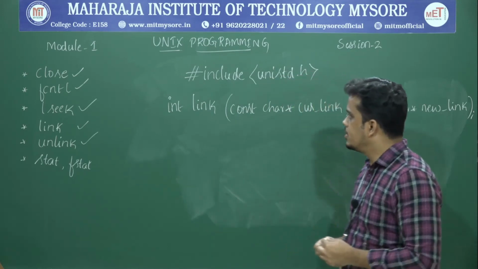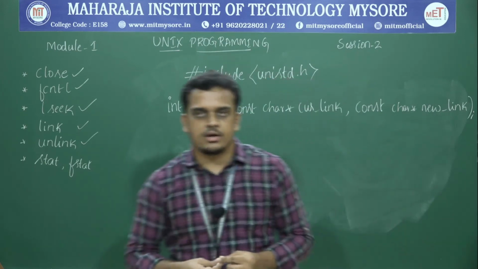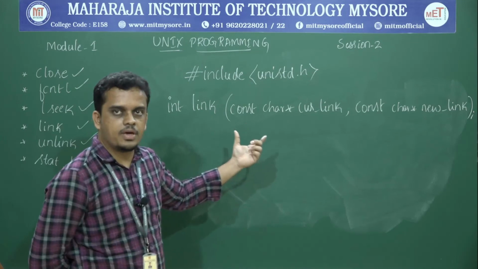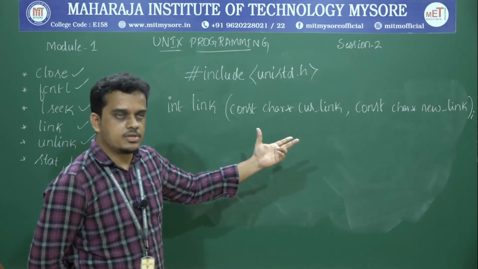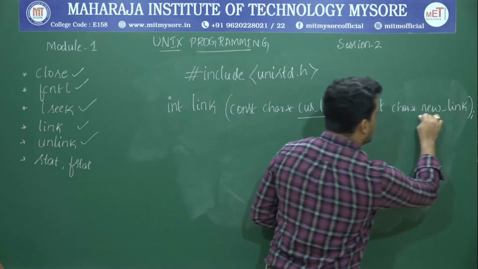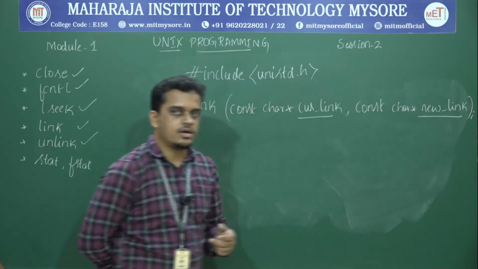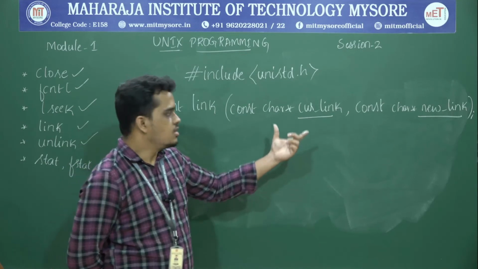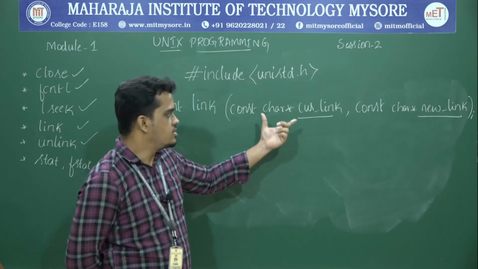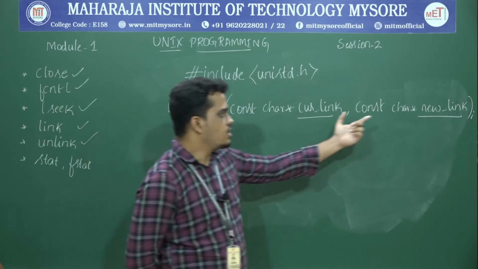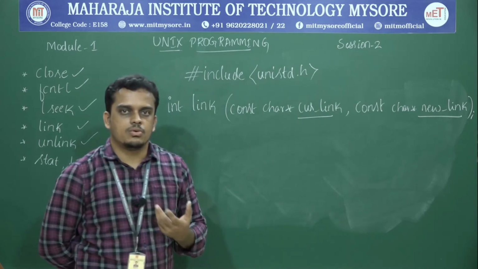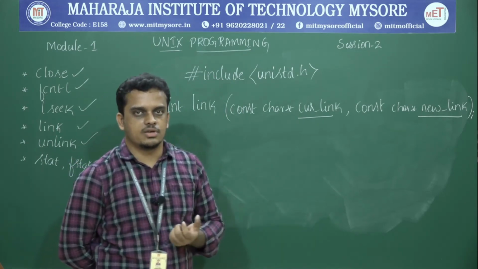And coming back to this, the prototype for this link API is something like this. A link API which will take two different arguments. One is the current link and the other is the new link. The current link is nothing but the existing file's absolute path name, and the other one is the new file path name. With the help of which you are able to create a new link for an existing file.